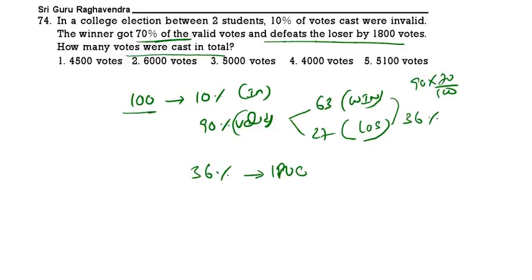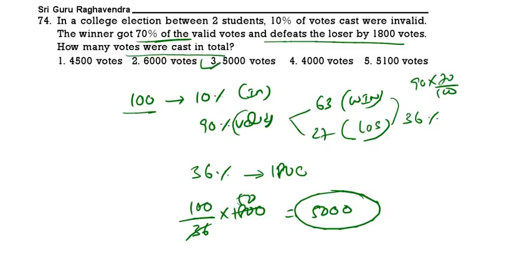Total votes cast is 100%. So 100 by 36 into 1800. That gives 5000. 5000 is the correct answer. 5000 votes is the correct answer.